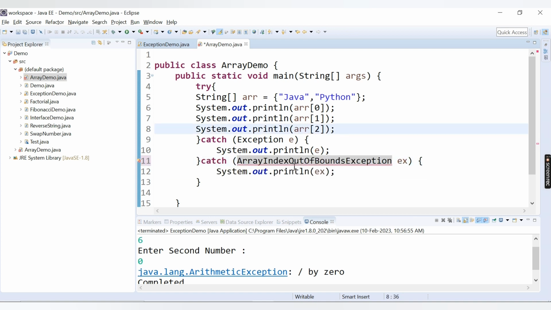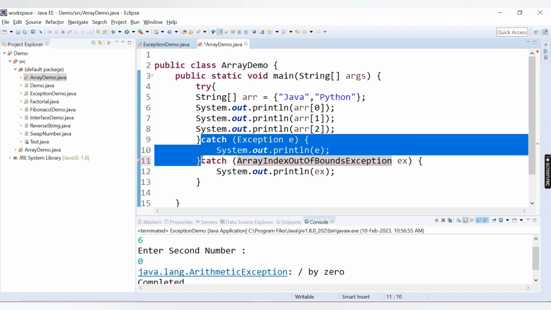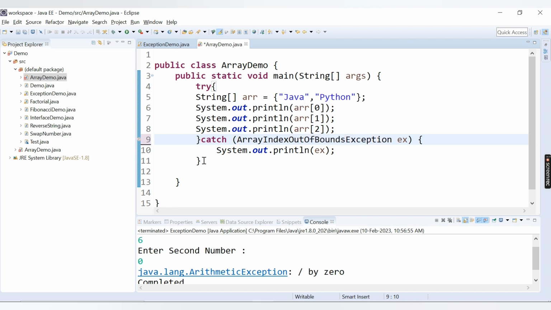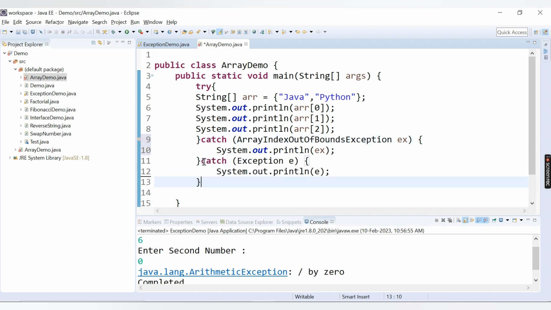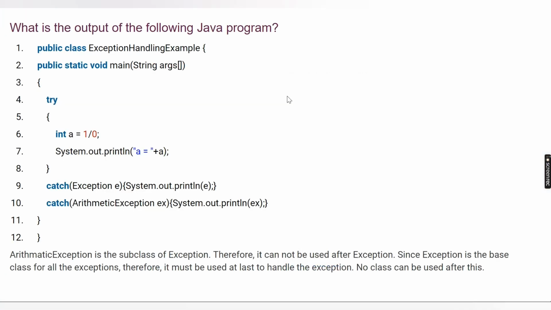So what we can do is write this Exception after the ArrayIndexOutOfBoundsException, because this is our parent exception. Once we write the Exception last, we will be able to run this code. Now let's run it. We are getting the error message ArrayIndexOutOfBoundsException for index position 2, because there is no index position 2 available here; this is index position 1 and this is index position 0.